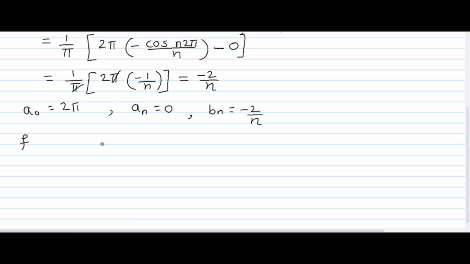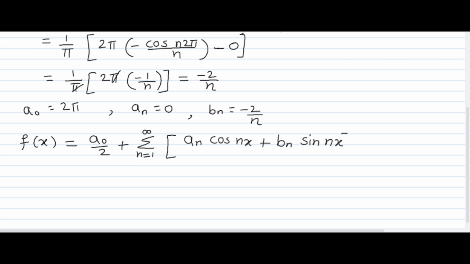And then we are going to use the definition of Fourier series, which is f(x) is equal to a naught by 2 plus summation n running from 1 to infinity an cos nx plus bn sin nx. We are taking only positive integers. So just we are going to substitute the value of a naught.